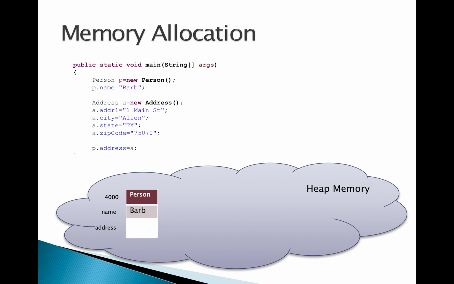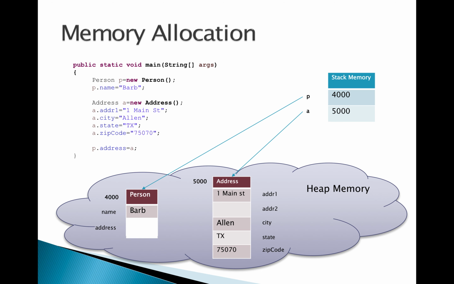That means it is going to create a new address object. So the location is 5000 and it populates all the instance variables like A dot address 1 is equal to 1 Main Street and city and street and zip code. Everything is getting populated. Now these two addresses, 4000 and 5000, these two reference variables will be stored in P and A, where P is pointing to a person object and A is pointing to an address object. P is holding the reference to the person object, and A is also holding the reference to the address object.